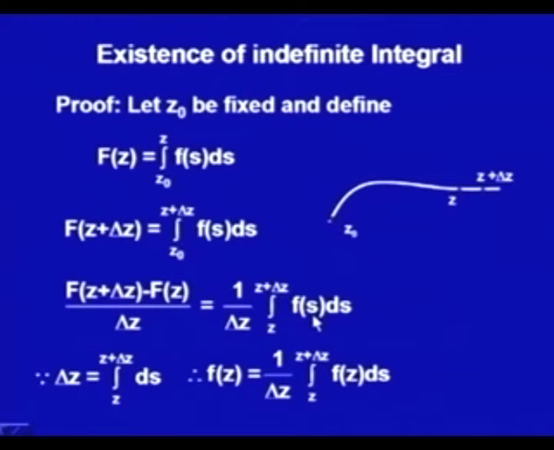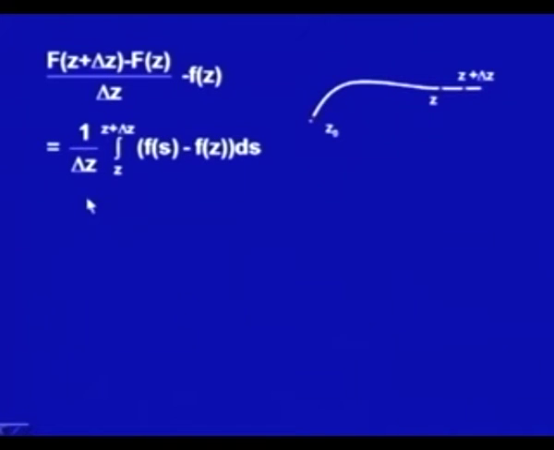Of course, here is the function f(s) and here is the function f(z). Again, using the properties of contour integration, we could rewrite it as the same integral from z to z plus delta z, and we would write f(s) minus f(z). So, we are writing it as 1 upon delta z times the integral z to z plus delta z of f(s) minus f(z) ds.